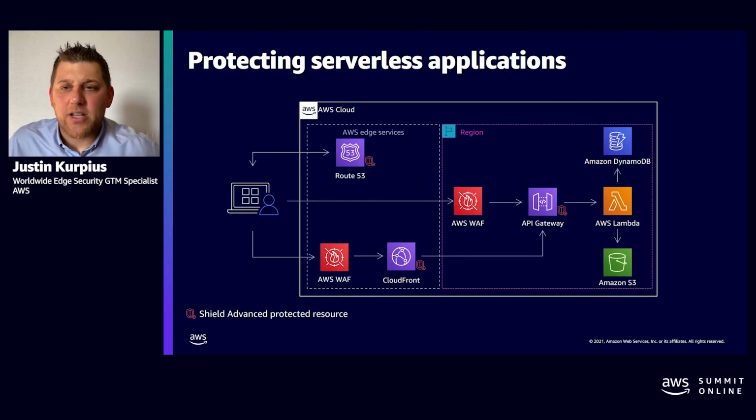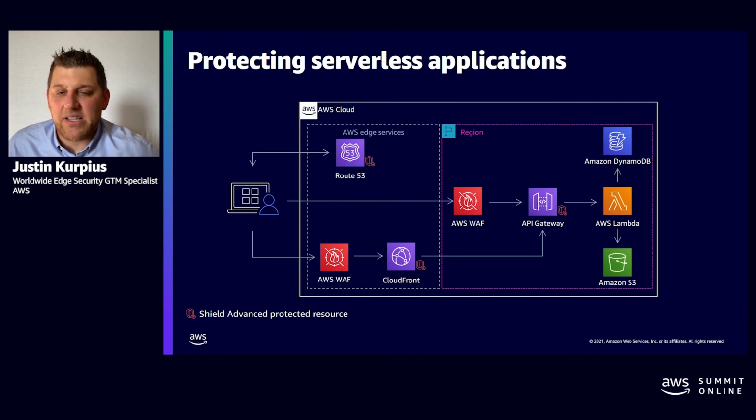Another layout is for serverless applications. What you see here is API Gateway thrown into the mix. Just as with the other ones, we can start with DNS, Route 53. Then we can run the traffic through CloudFront, where we can have WAF and Shield Advanced, then send it to the API Gateway.